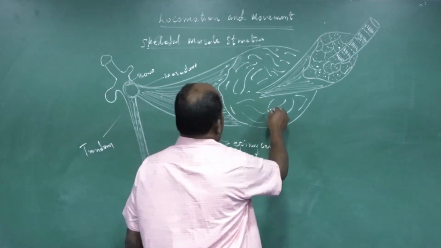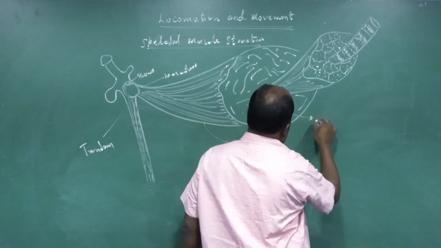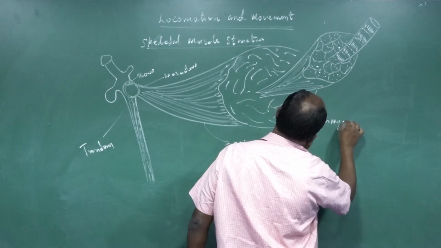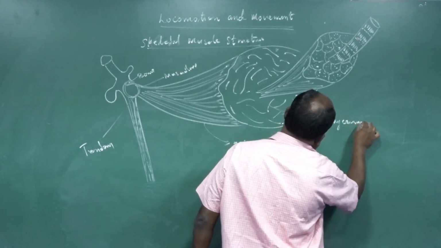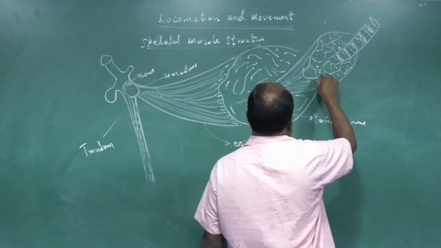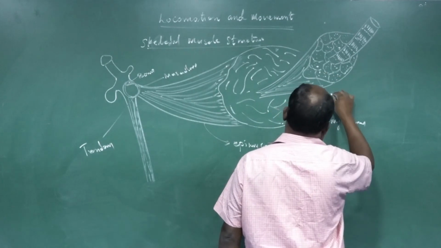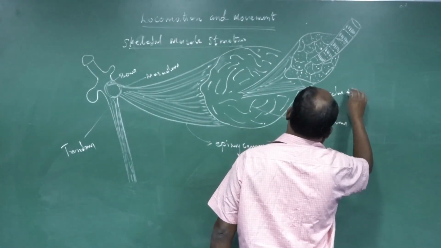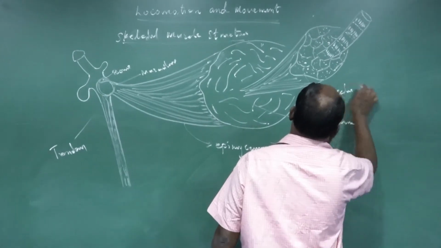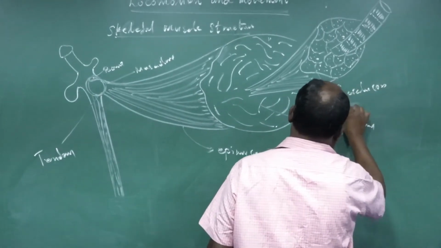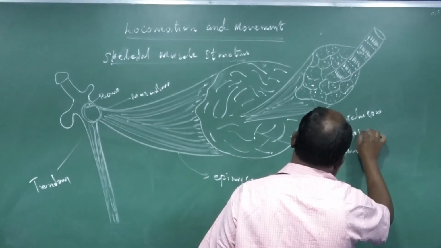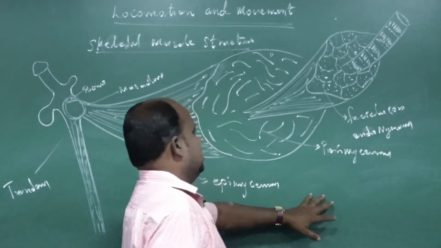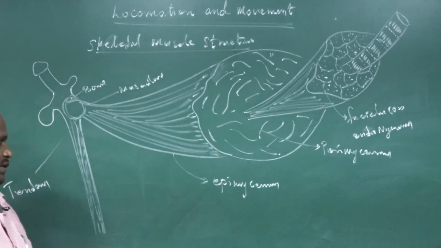The innermost layer, around the fascicles, is the endomysium. That is the structure of skeletal muscles.